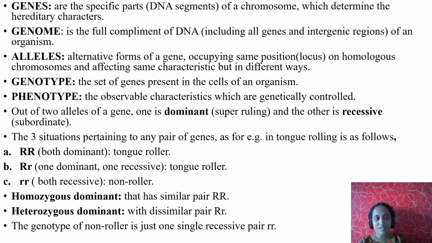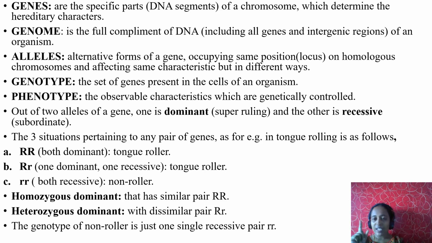See the example: capital R, both dominant, tongue roller. Capital R, small r, one dominant, one recessive. As the capital R is the tongue roller one, you can roll your tongue as it dominates. If both are small r, both recessive, the person is a non-roller.